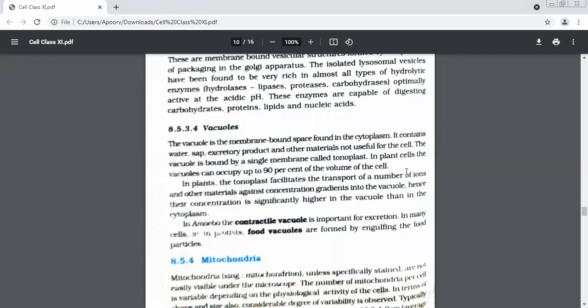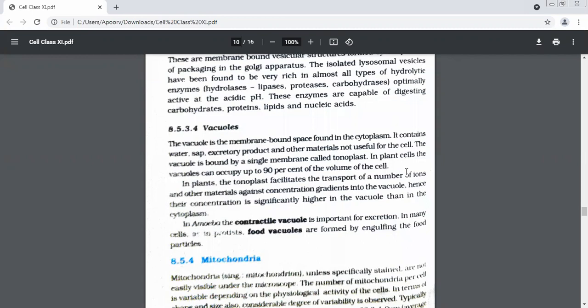So what are the two modifications of vacuoles? Number one is a contractile vacuole, which you will find in which organism? Amoeba. What is the function of the contractile vacuole? Excretion. And we also have another kind of vacuole known as food vacuoles. You will find them in which category? They just help in engulfing; they will take the food inside.